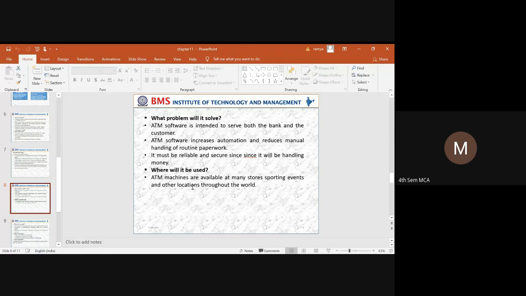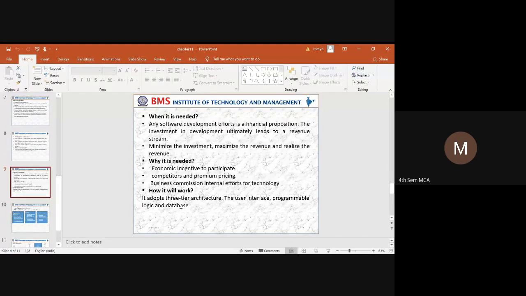Then where can it be used? To withdraw an amount, you can deploy these ATM machines. Where should it be deployed? It can be deployed in malls or any other outside locations. You can see on a roadside or in malls, different ATM machines deployed, where a customer can go and withdraw the amount in particular stores.